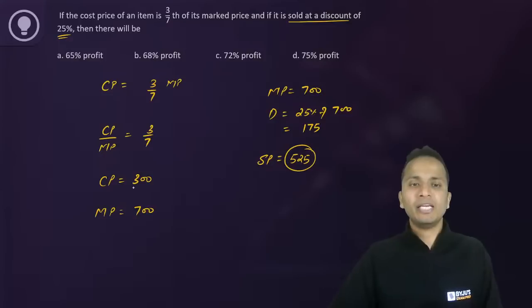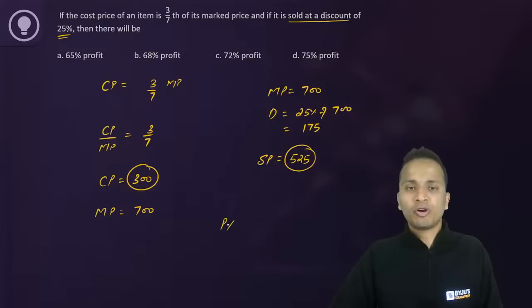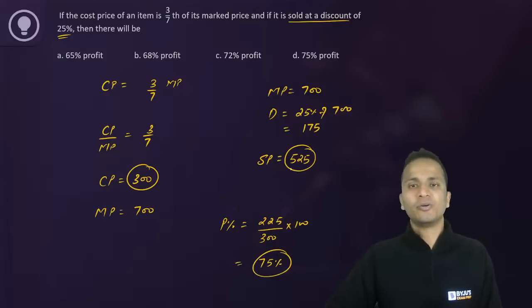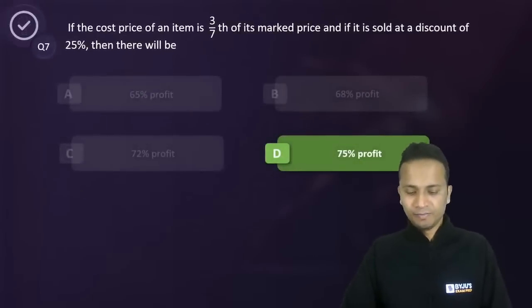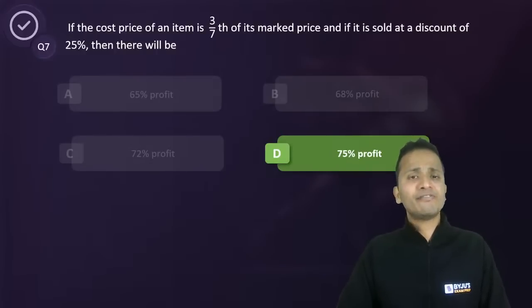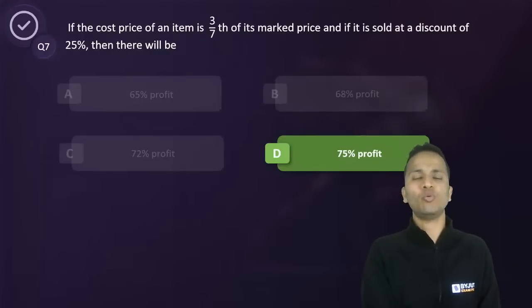So this is the selling price and this is the cost price. Now you can easily calculate the profit percentage. So profit percentage will be, profit is how much? 225 divided by cost price multiplied by 100. And upon calculation, this will come out to be 75%. So the correct answer should be option D in this case. A lot of you have given a correct answer, but some of you earlier gave option C as the answer. I hope you have understood what mistake you have made.